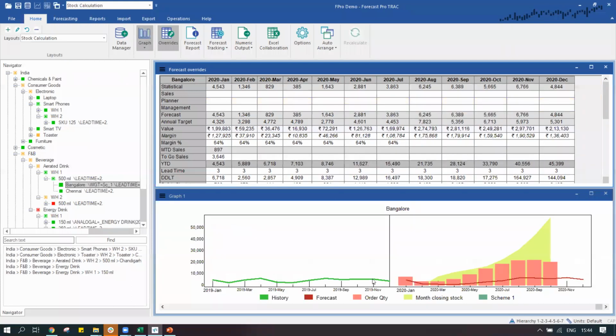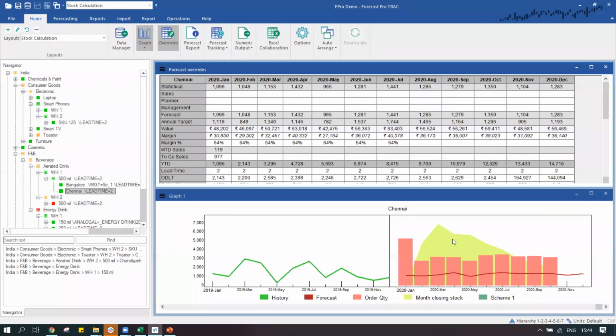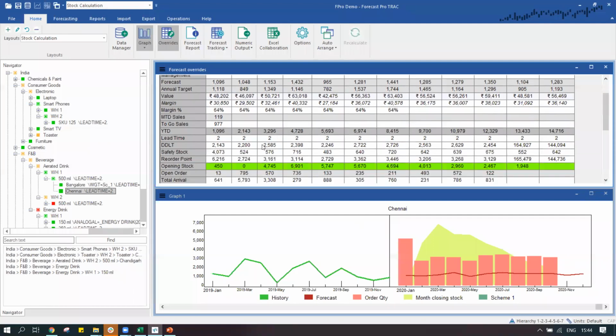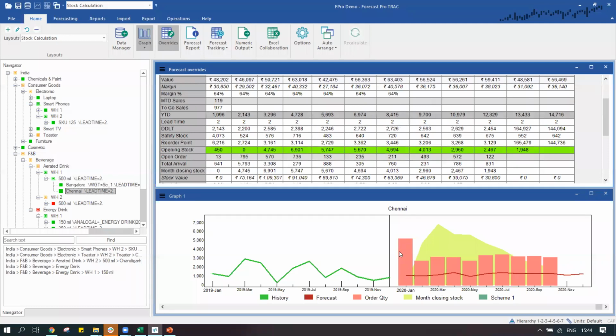I can not only do this, but I can also create certain layouts and say I want to now check how my month's closing would look, how my ordering quantity would turn out to be for the forward period. You can see in this case, since there was a shortage of stock, we are going to order excess in the first month, but over a period of time, depending on our lead time and our stocking norms, it's going to become normal. So now we are going to keep a consistent or balanced stock in our locations, so that it balances our inventory.